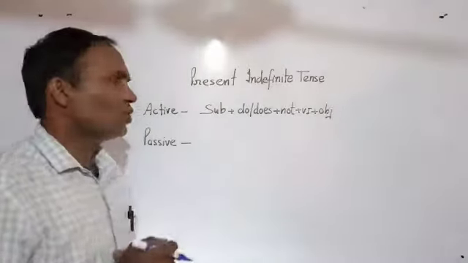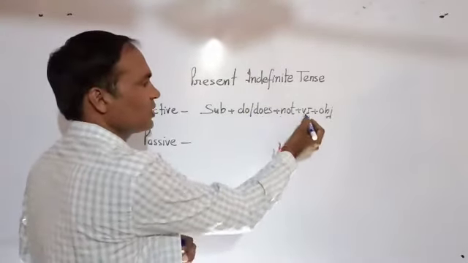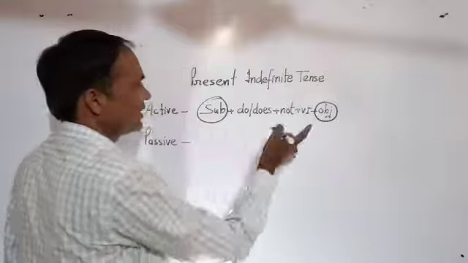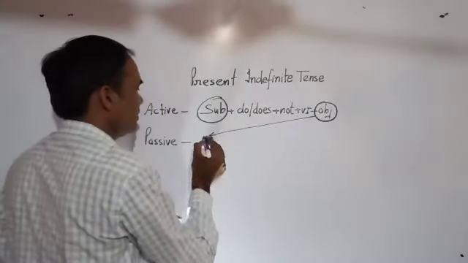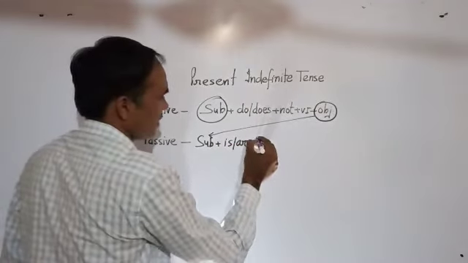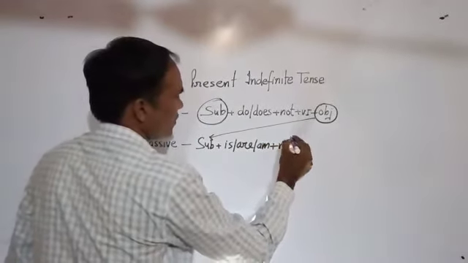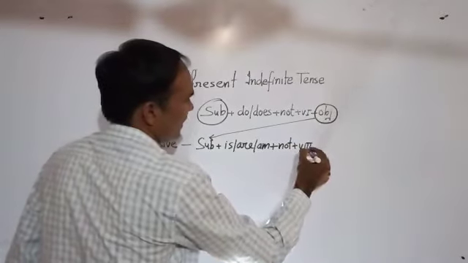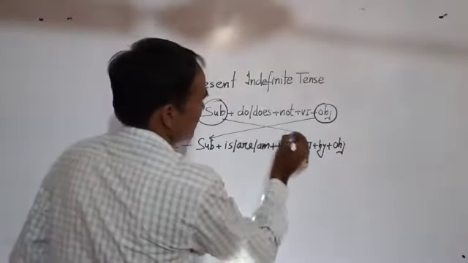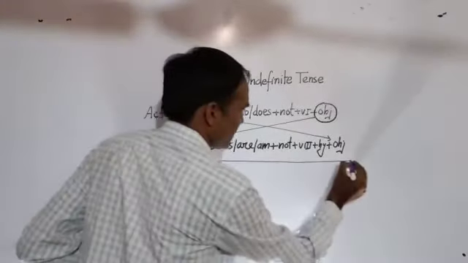Now negative sentence of present indefinite tense: there will be subject plus do, does, not plus verb first form plus object. Now the same rule again, subject to object and object to subject. It will be here subject plus is, are, am according to the subject you are taking now, plus not plus verb third form and plus by plus object. Now this will come here.